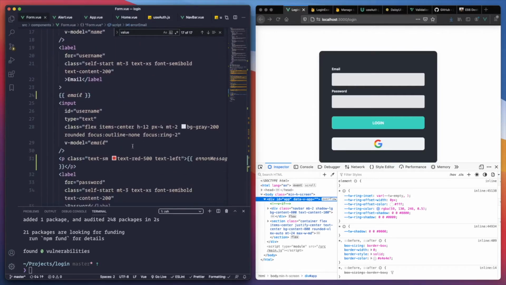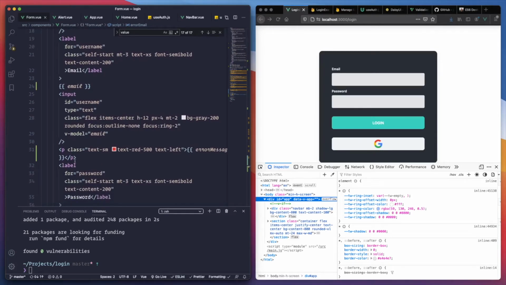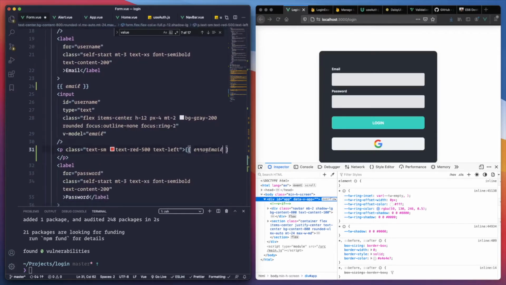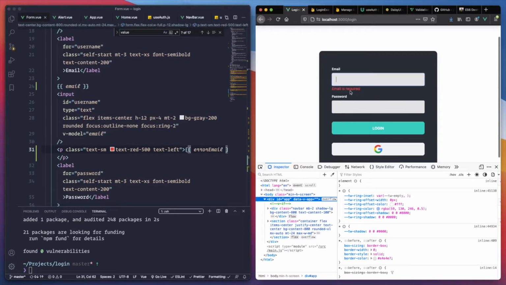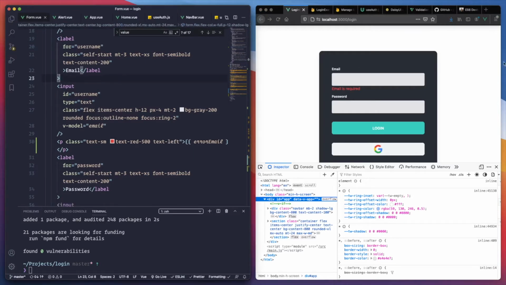Where is my error message? Here. Instead of error message, it's going to be error email. So we have an email that is null. So skip it, email is required. So it's actually not importing it, or it's not getting it. Print it. So cool. So we have the validation for the email.